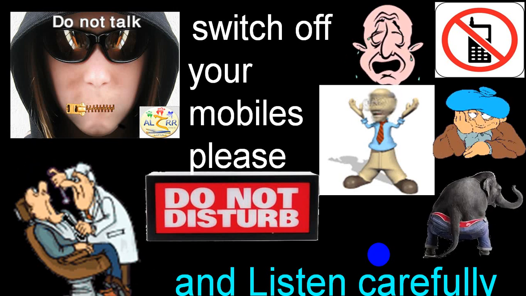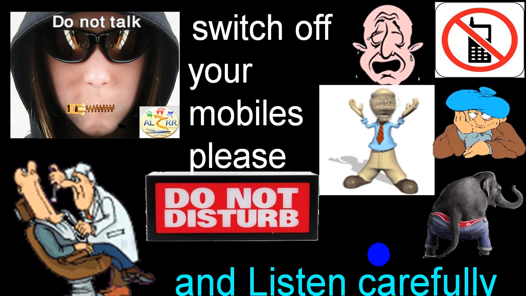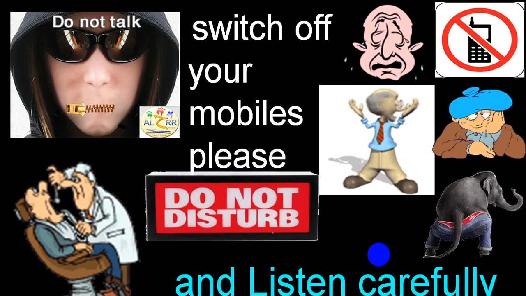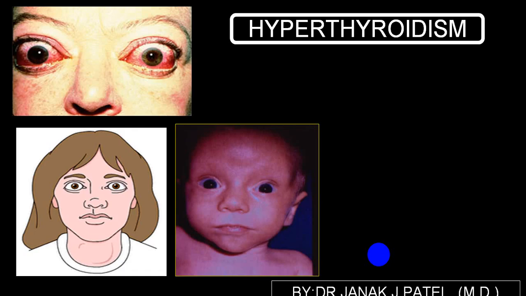Today we'll be discussing a topic we call hyperthyroidism or thyrotoxicosis. We use the common term, classical picture of exophthalmos. Classical, this is neonatal.